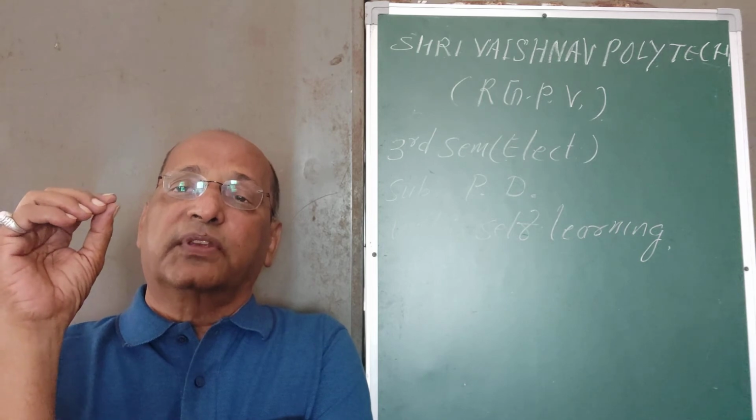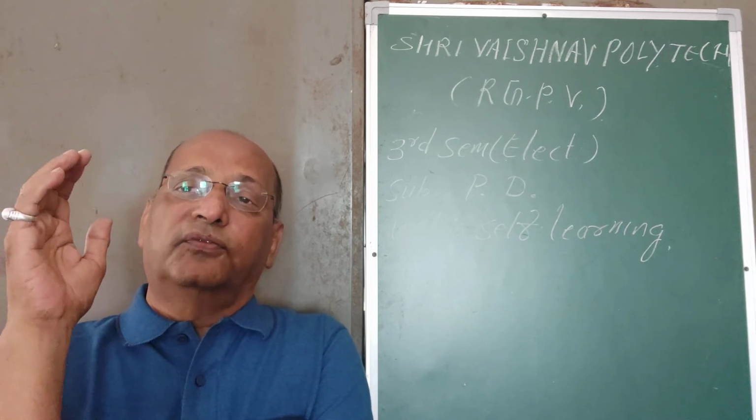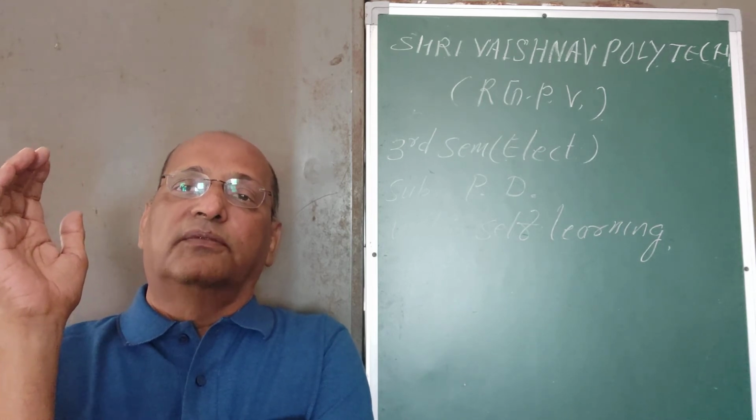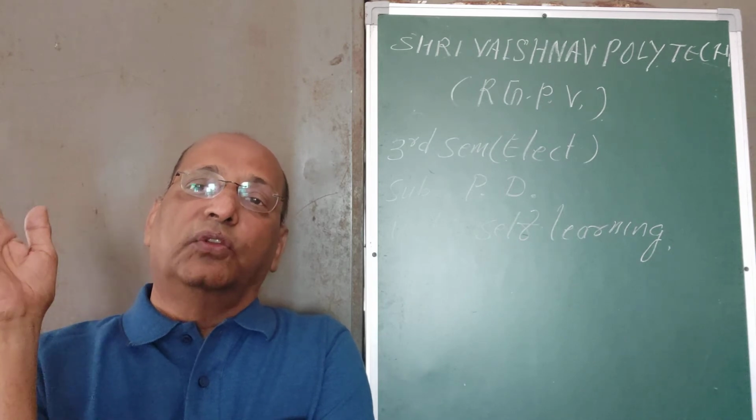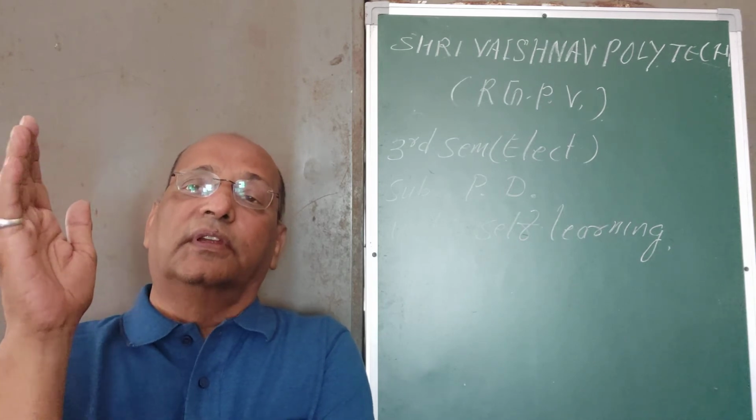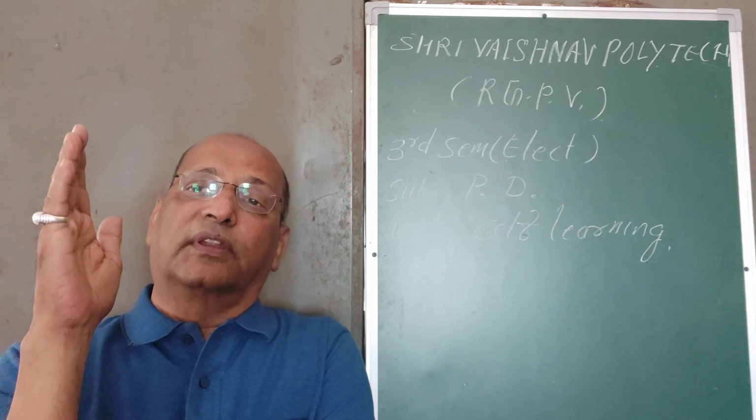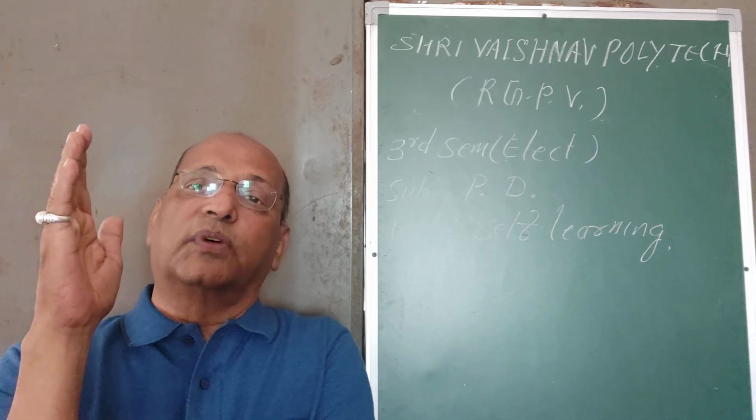The second step of self learning: if there is some problem which you want to solve, then you first get its definition, that is, what we have to perform.